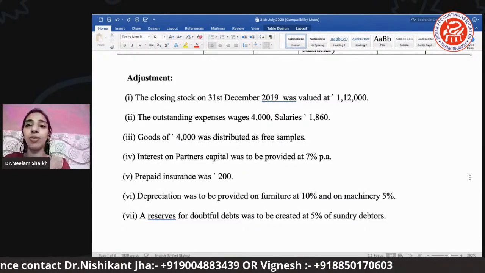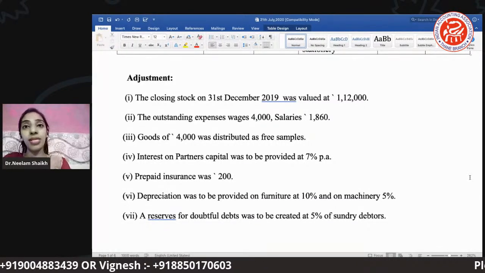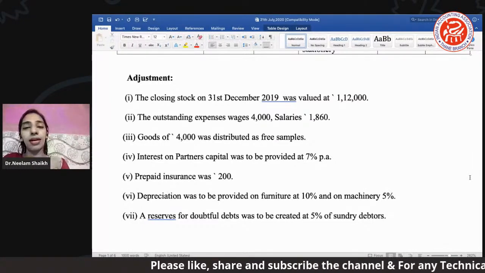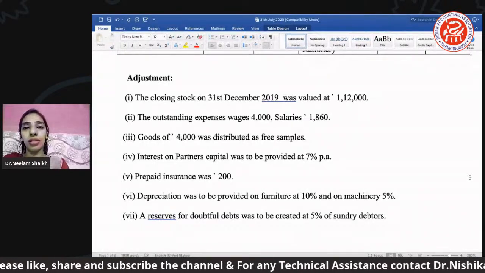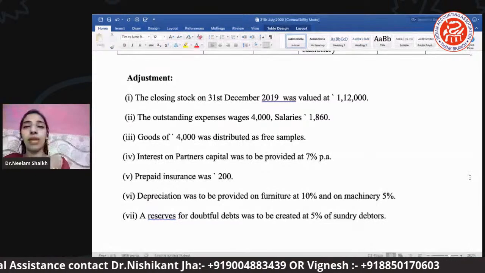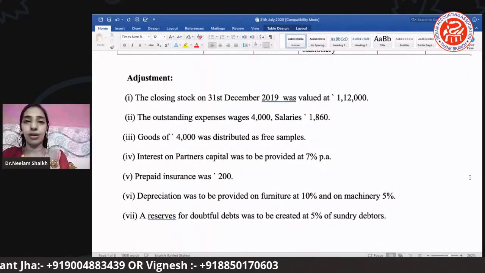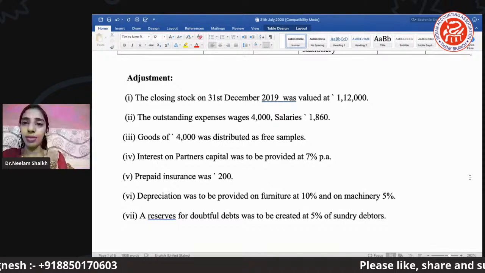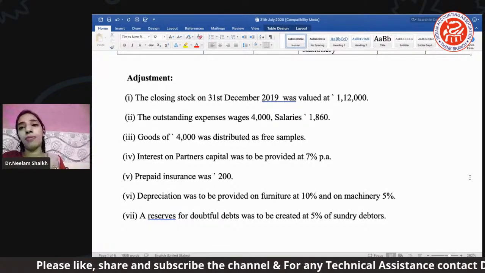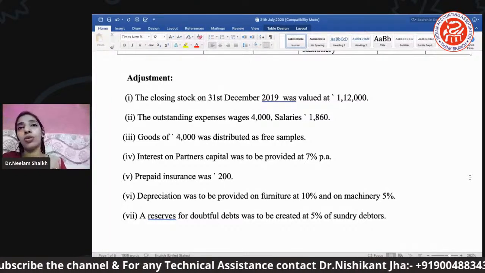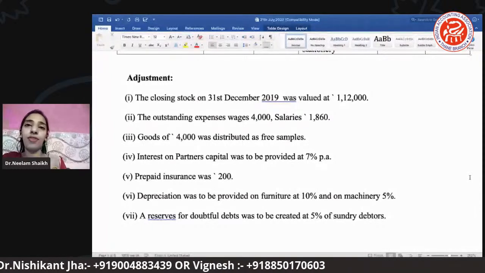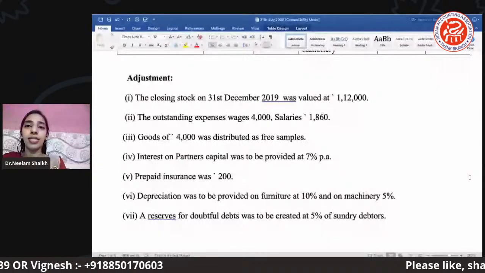So depreciation was to be provided on furniture and machinery. You know that on furniture and machinery we have to charge depreciation, right? So depreciation, as you all know, is based on how much the machines or assets have been used or utilized, right? So that much proportion of the asset's life is reduced. That is nothing but what we call depreciation. So that amount we are supposed to deduct. Okay. So where will you write it? Because depreciation is one of the indirect expenses. Okay. So from the respective assets you have to deduct it, and you write it under the profit and loss debit side. Why? Because it's an indirect expense. Okay.